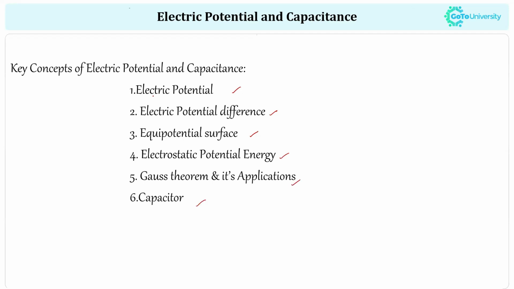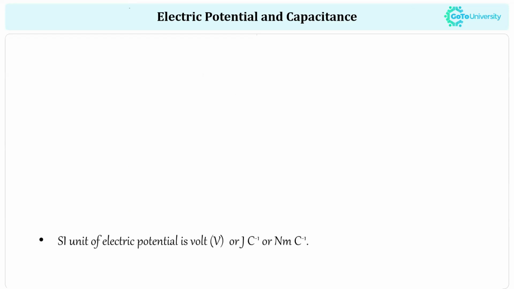So the first topic is the electric potential. The second one is the electric potential difference. The third one is the equipotential surface. The fourth one is the electrostatic potential energy. And the fifth one is Gauss theorem and its application. Gauss theorem and its application is a very important topic for NEET and for grade 12 board exams as well. The last topic is the capacitor. So let us start with the electric potential.